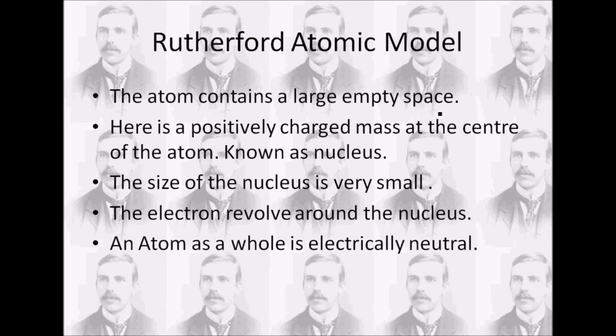He also stated that the size of the nucleus is very small as compared to the size of the atom. This is proved by the fact that most of the alpha particles pass straight through the gold foil. We can also call it gold leaf. The electrons revolve around the nucleus at a large distance from it, in circular orbits found in the empty space of the atom.